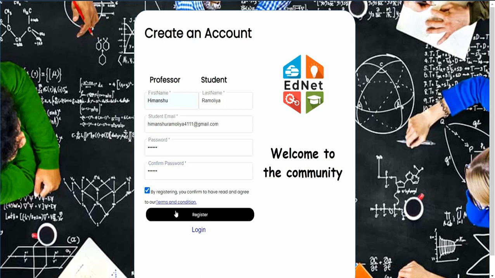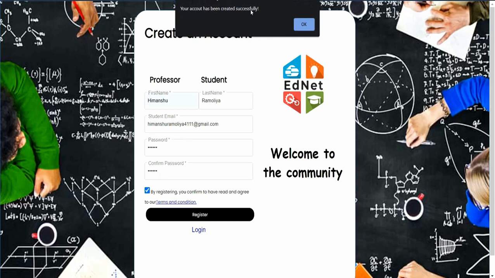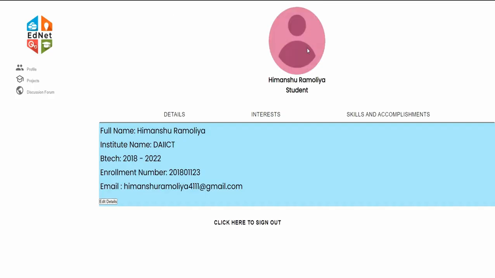So after clicking the register button, it will take some time and then a message will pop up that your account has been created successfully. So let's click okay and move ahead. So this is the main profile page of EdNet.